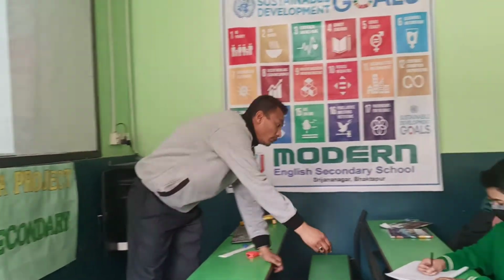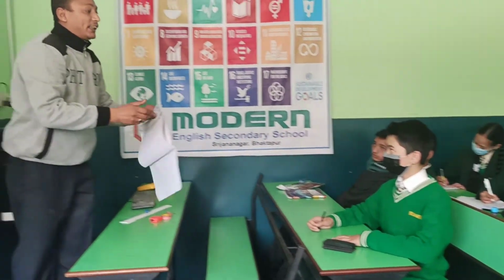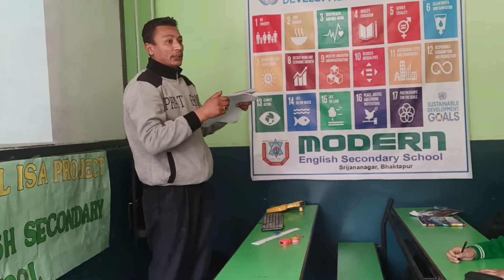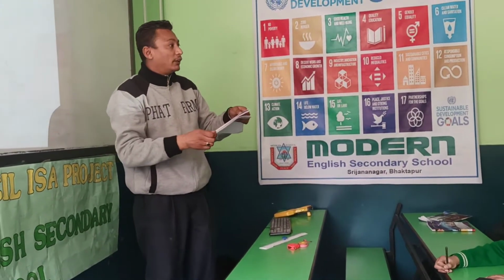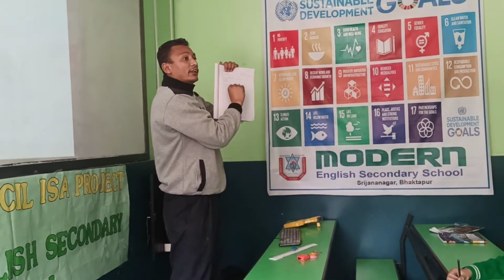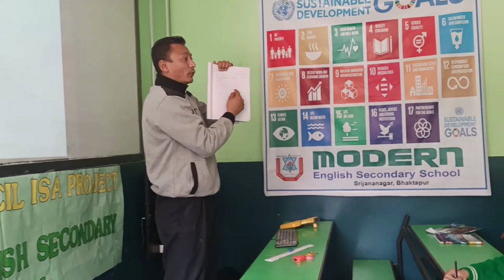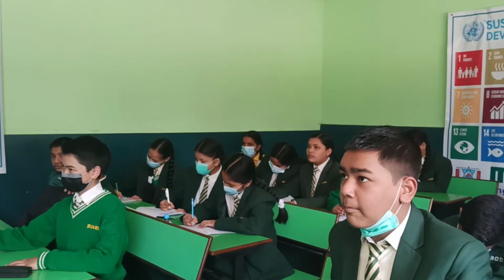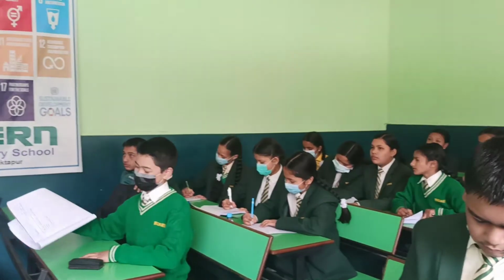If we have to measure the thickness of this copy, then we have to use centimeter. It may be 5.6 centimeter, 6 centimeter, or let's say the space between two lines of this copy is measured in millimeter. That is 0.7 millimeter, or let's say 7 millimeter.